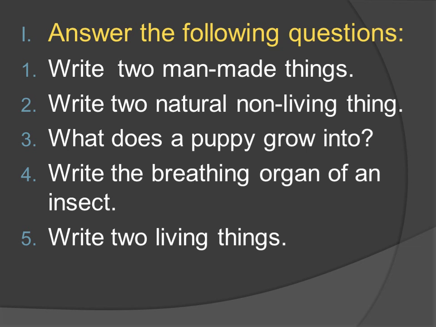In this question, you have to write how an insect breathes, through which organ. Fifth question, write two living things. Now here you have to mention the alive things. Which are the living things? I have already told you in the lesson. See the picture, find out and write down in your notebook.